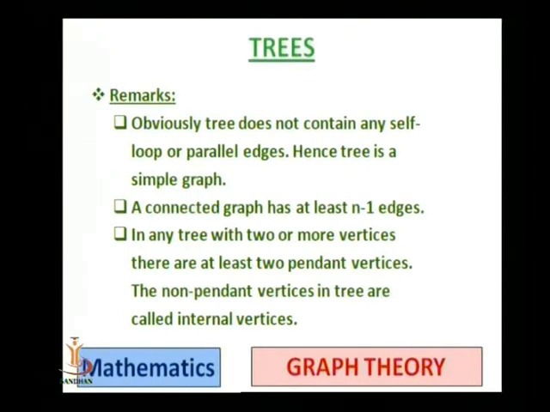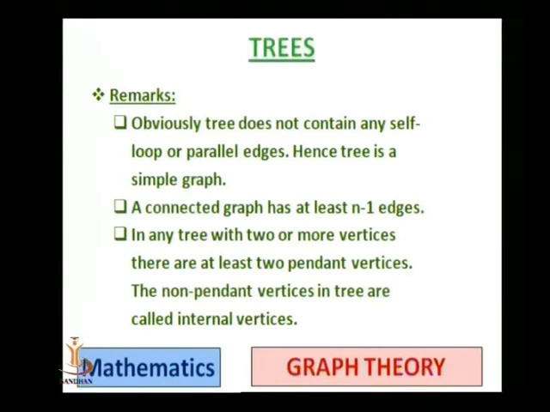Now the third observation: in any tree with two or more vertices there are at least two pendant vertices. Pendant vertices means the vertices from which there is only one edge, they are like a pendulum. And the non-pendant vertices in a tree are called internal vertices.